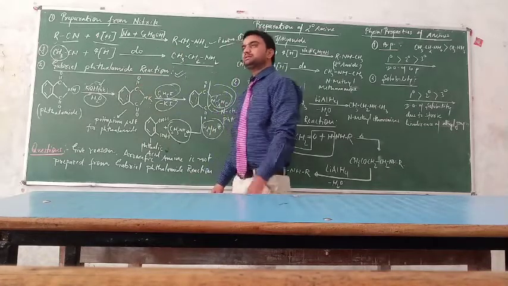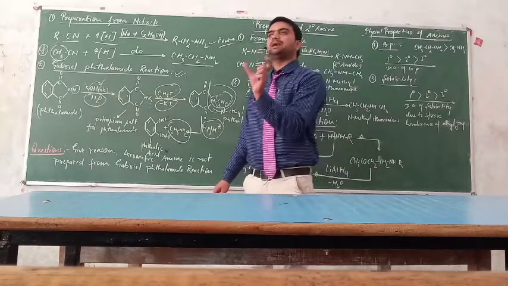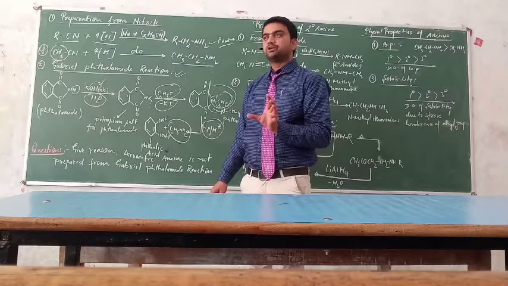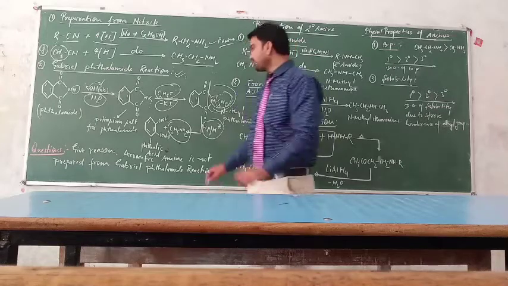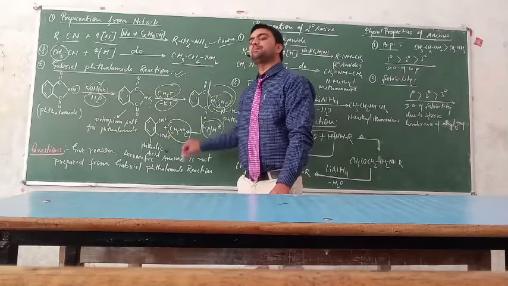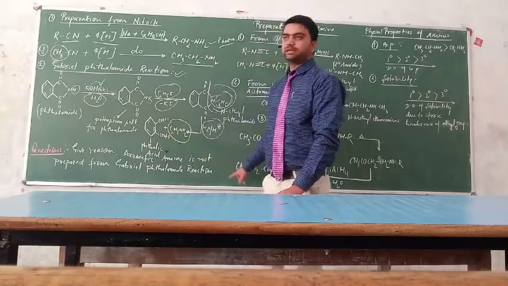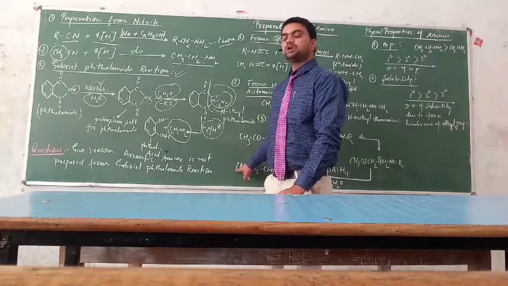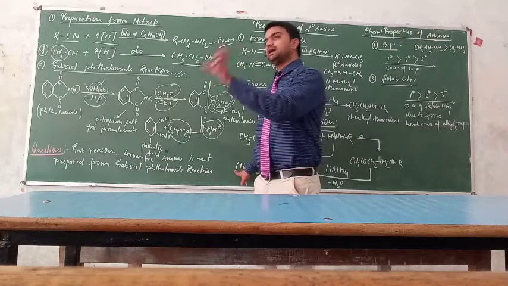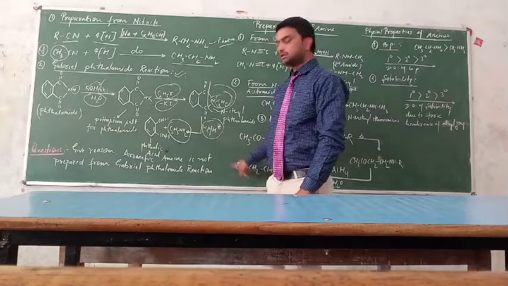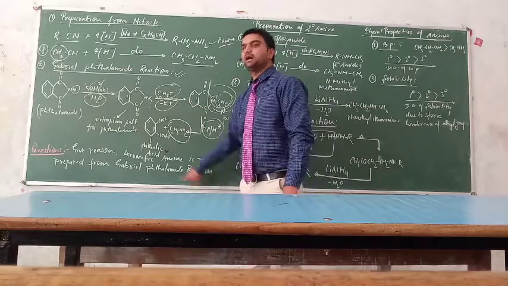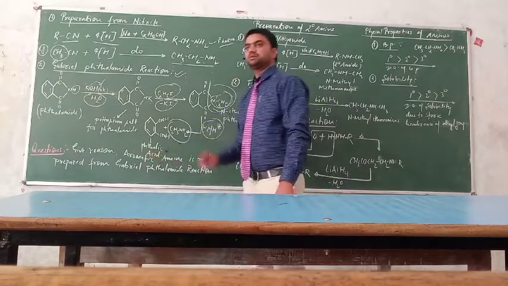You know very well that in haloarenes the carbon-halogen bond does not break easily, due to resonance. So in this way we can say that aromatic amine is not prepared by the Gabriel phthalimide reaction due to the non-cleavage of the carbon-halogen bond in haloarenes. So this is the reason you have to explain, and the question you can solve.